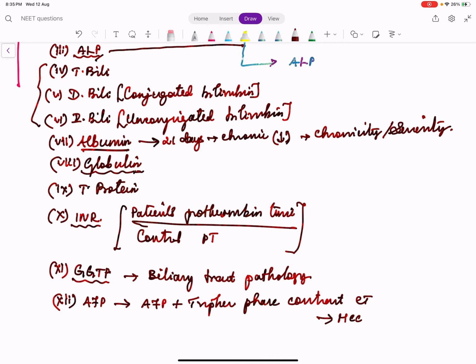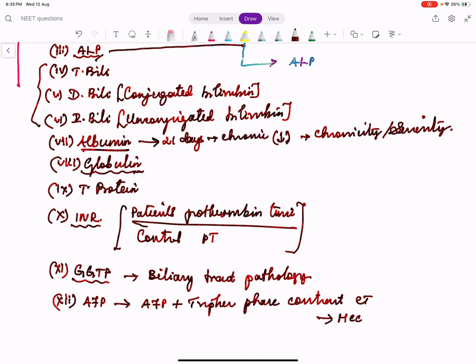Globulin: the main important globulin in the body is immunoglobulin. So if globulin is high, it indirectly means immunoglobulin is high. When immunoglobulin is very high, we have to think of autoimmune diseases. So elevated globulin is a surrogate finding in autoimmune hepatitis.